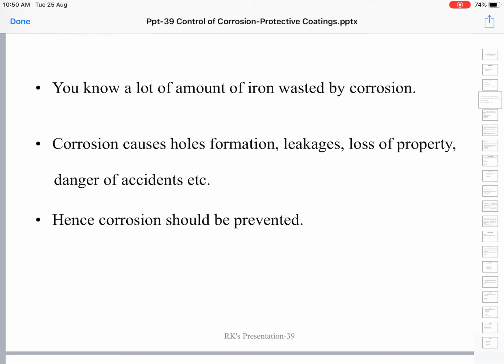Corrosion causes hole formation, leakages, loss of property, danger of accidents, many things, because corrosion causes weakening of the metal, and that may ultimately lead to formation of holes or leakages either from the pipes or from others, loss of property and danger of accidents, etc. Hence corrosion should be prevented.